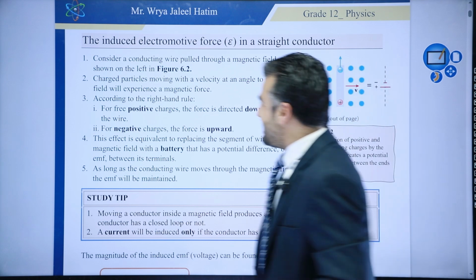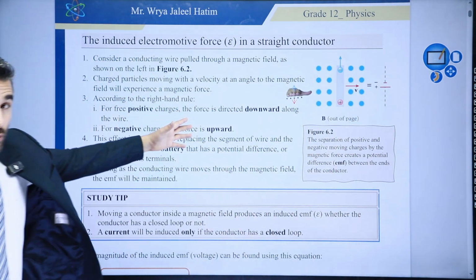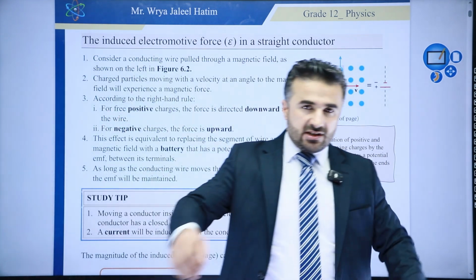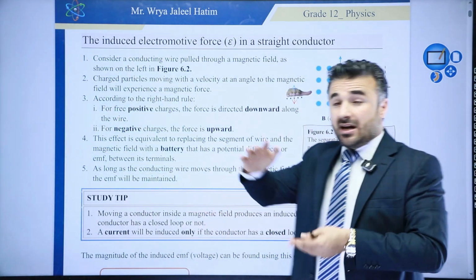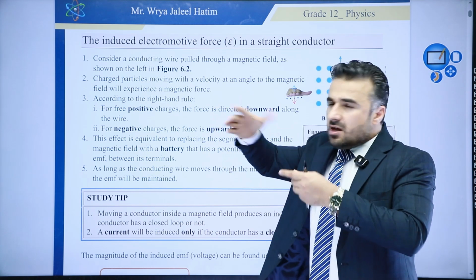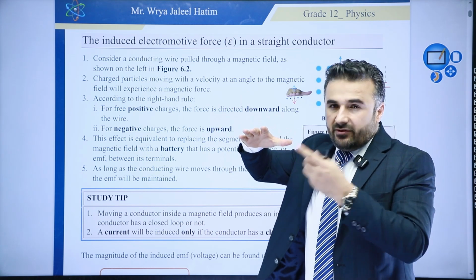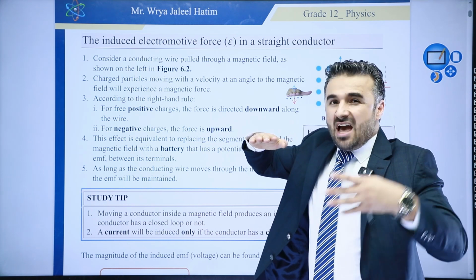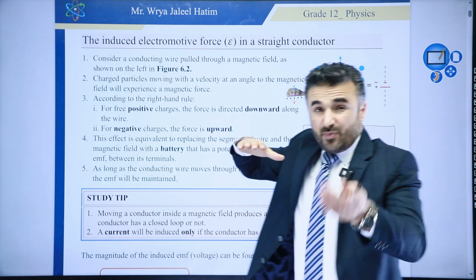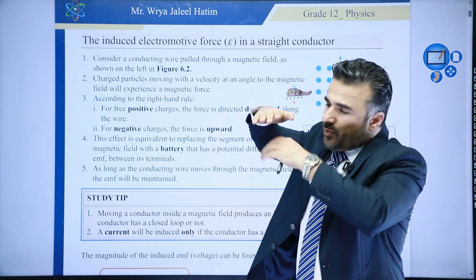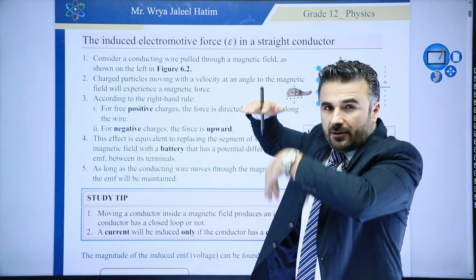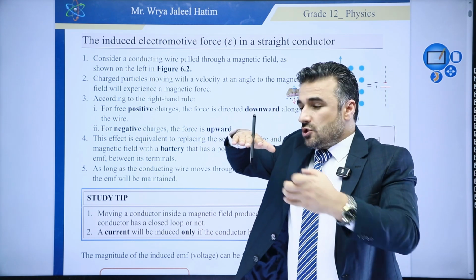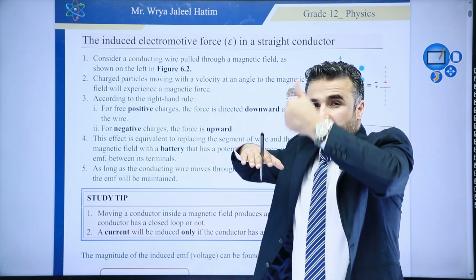And of course, this magnetic force, according to the right-hand rule, if you do remember, we said for positive charges, and this is exactly what we're going to use. Remember, use the right-hand rule. We said V, or thumb, in the direction of the motion, that is the velocity here. Your fingers are the direction of the magnetic field. If we have positively charged particles, the force on that charged particle is going to be out of your palm, which in this case is going to be downward. And the force on negative charges is going to be upward.